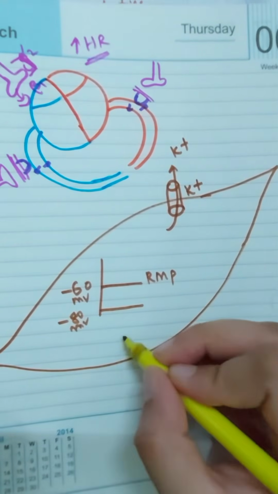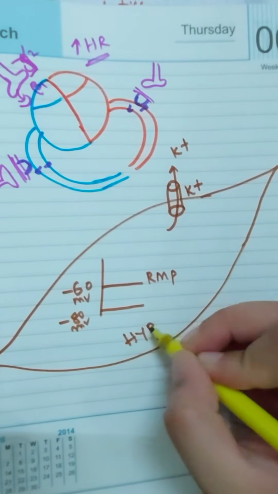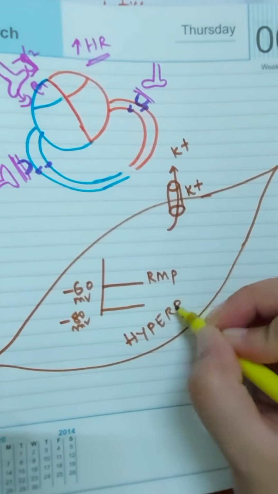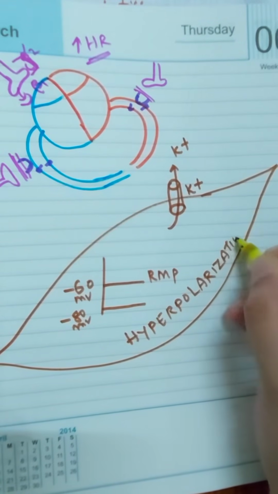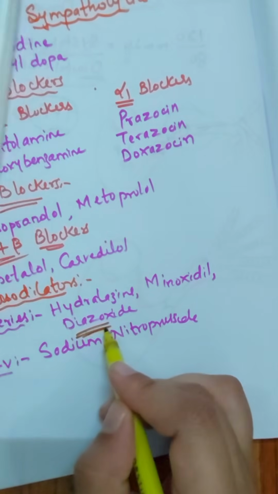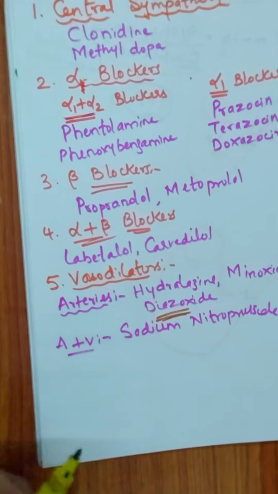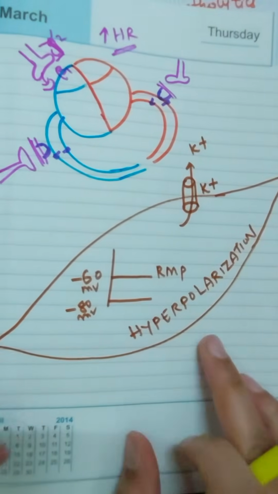So this condition is known as hyperpolarization. Okay, so drugs such as diazoxide produce arteriolar dilation by producing hyperpolarization.